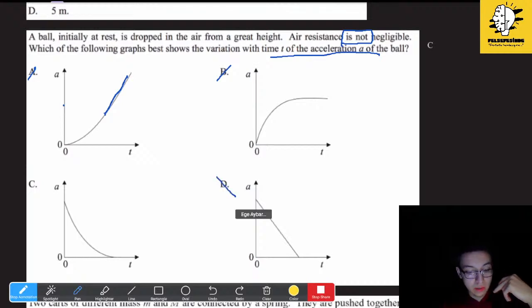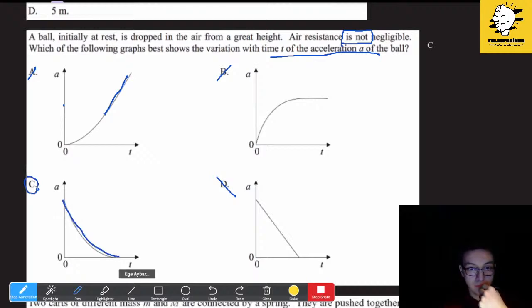And it has an increasing acceleration and also not a deceleration, whereas our object is going downwards. Yes, exactly. And the most sensible part is C, because after a while it will reach terminal velocity and it will have zero acceleration. So the correct answer is C.